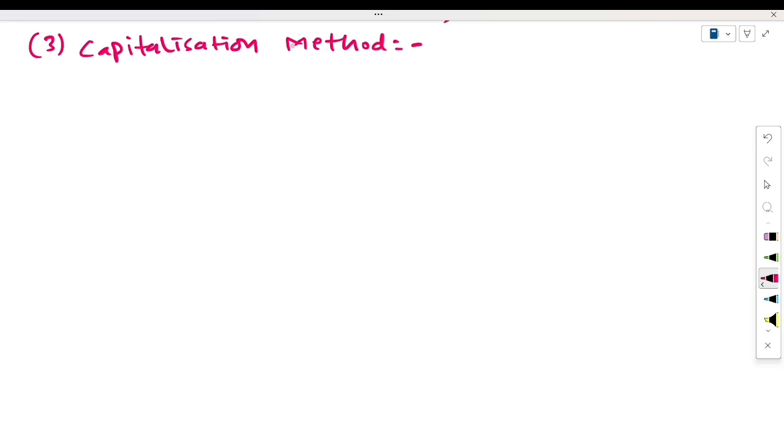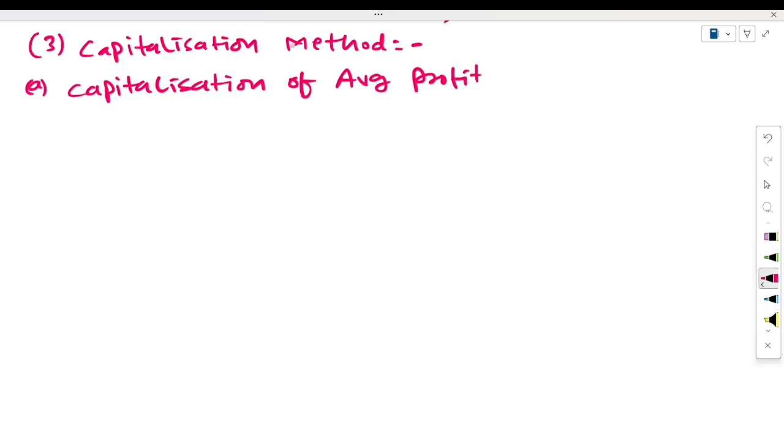Both we will understand. First of all, we will do part A, which is the capitalization of average profit method.